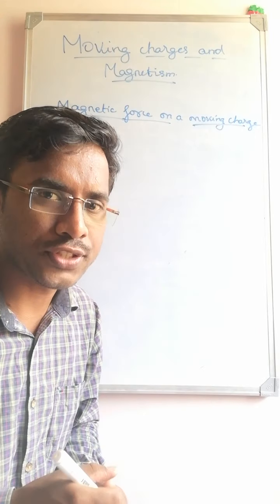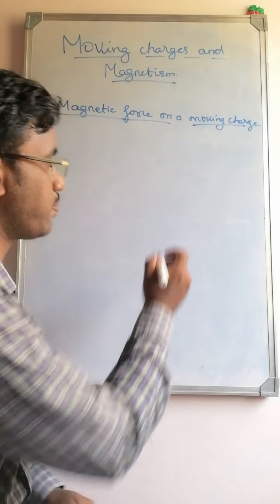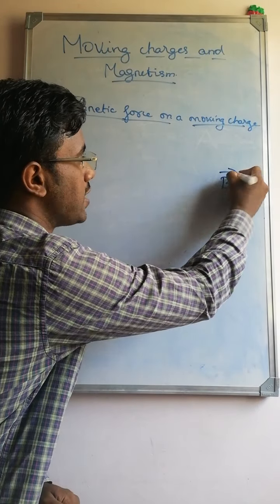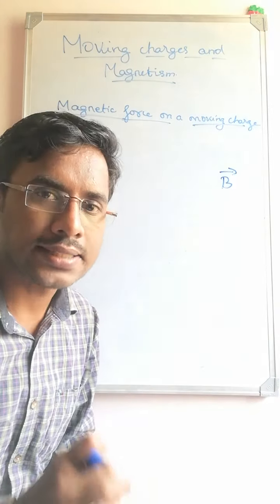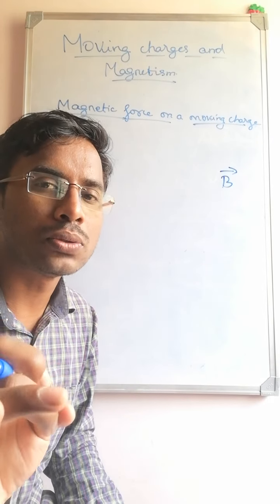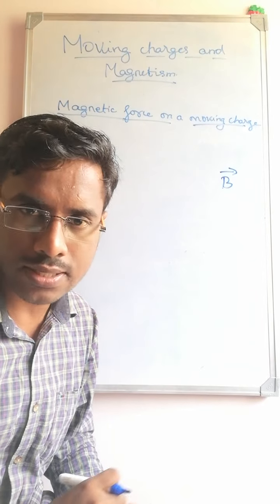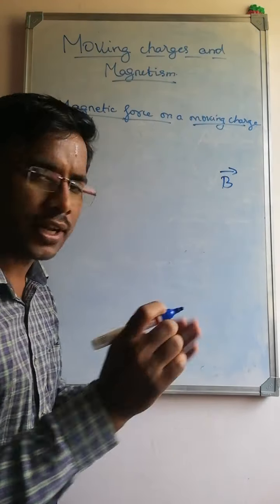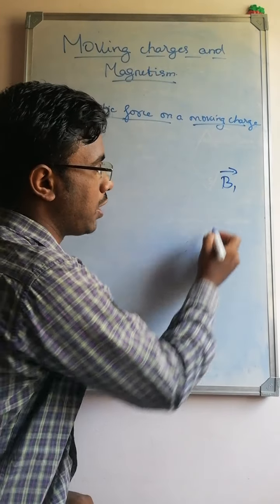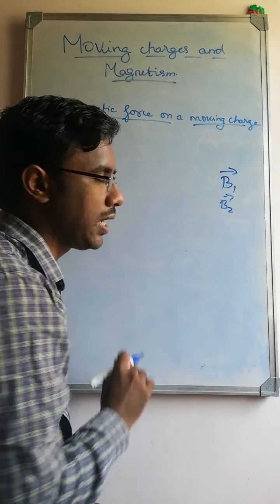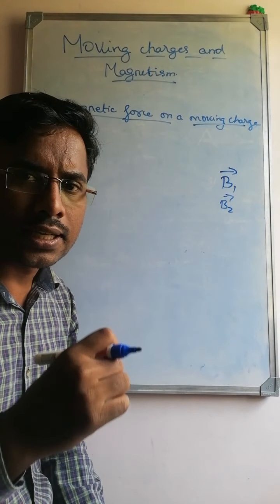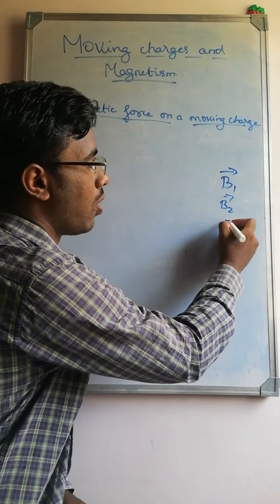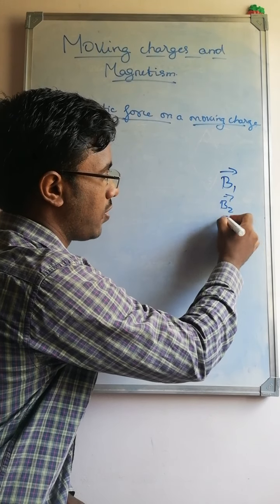I told you in the previous video that the magnetic field is represented by the symbol B. Magnetic field is a vector quantity, and similar to electric field lines, magnetic field lines also obey the superposition principle. Suppose there are many magnetic fields, B1, B2, B3, in a given space.